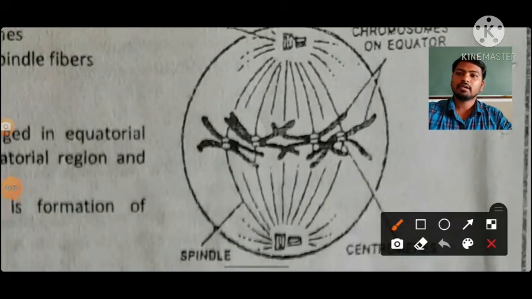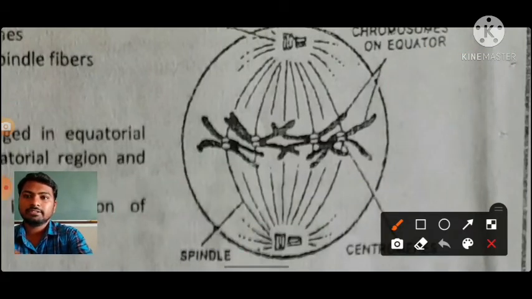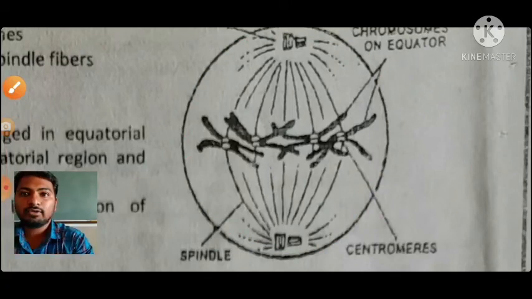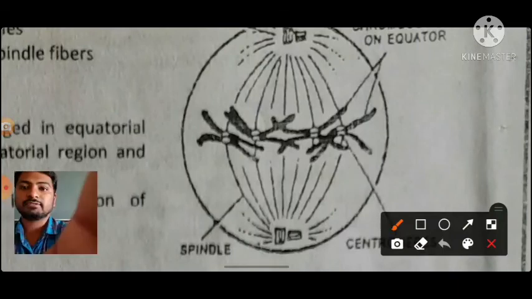Yes, you can observe here there is a cell present. This is the cell, and the cell membrane has a number of spindle fibers. These are nothing but the spindle fibers.